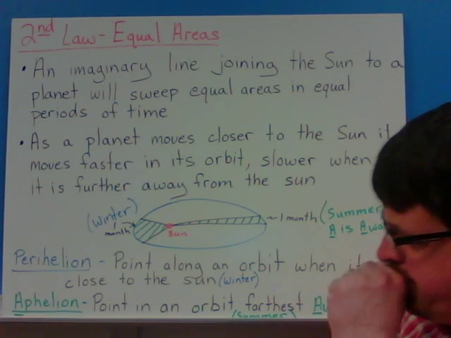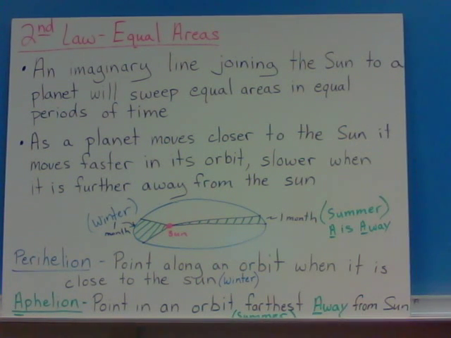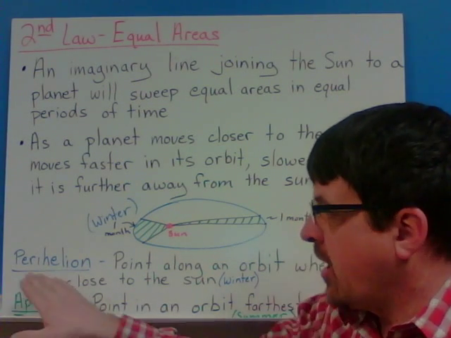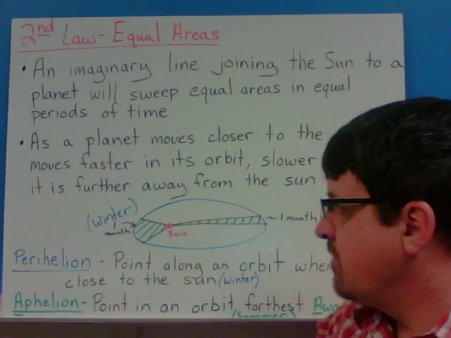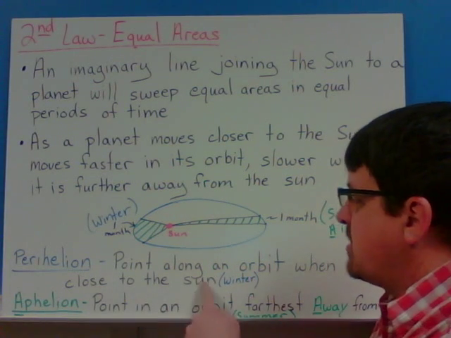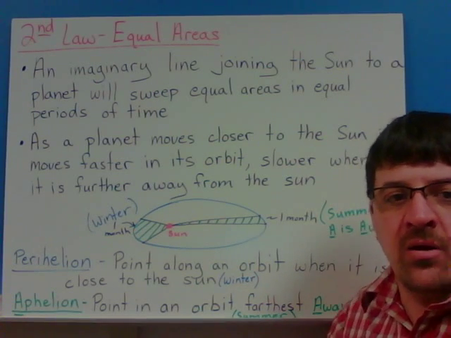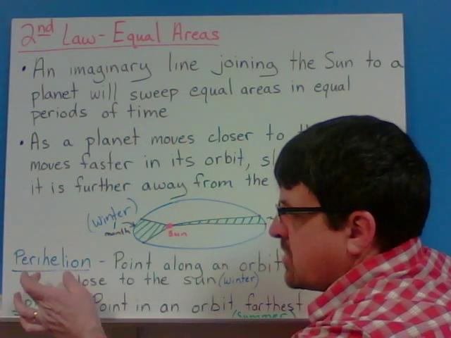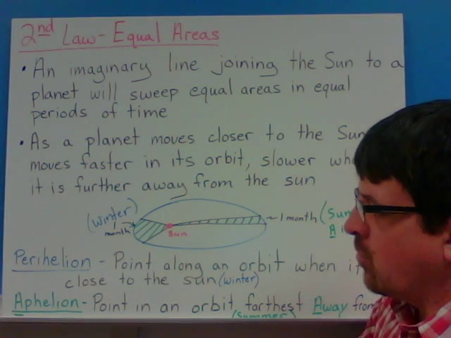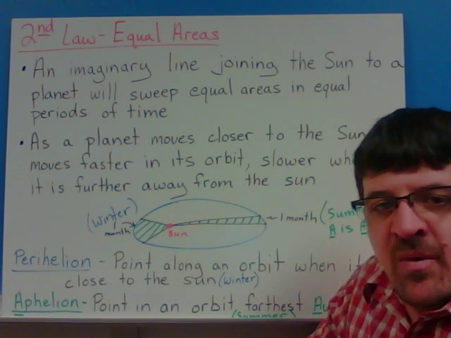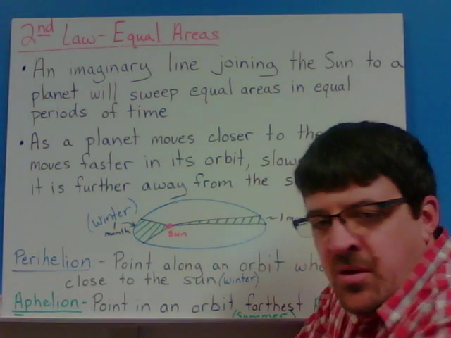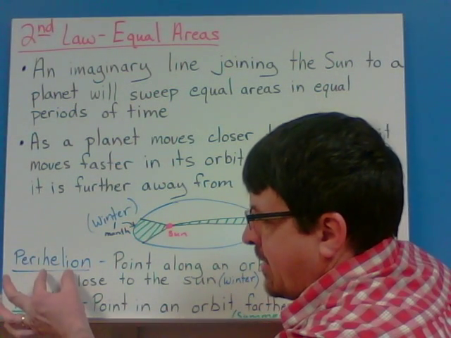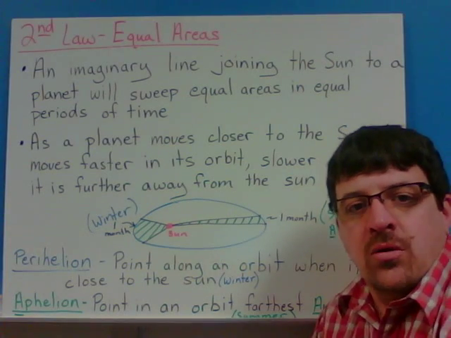All right, perihelion. Helios meaning sun, and peri meaning close. It's a point along the orbit when it is close to the sun, which I just put on here, winter again. We'll actually talk about this later. And with the moon, when we orbit the moon, you have peri and then gee, where geo is Earth.